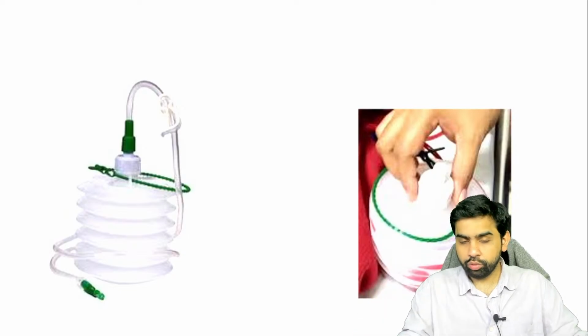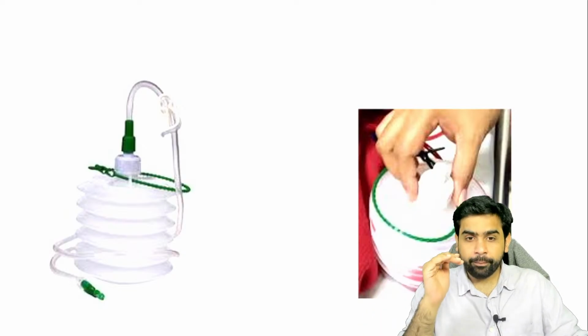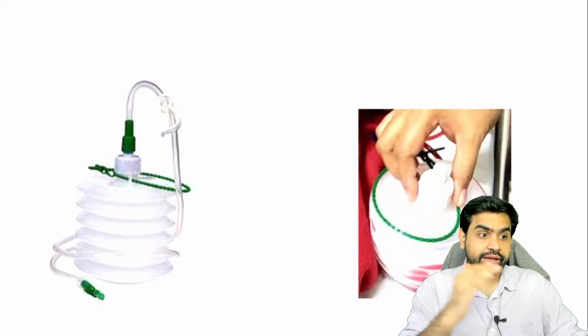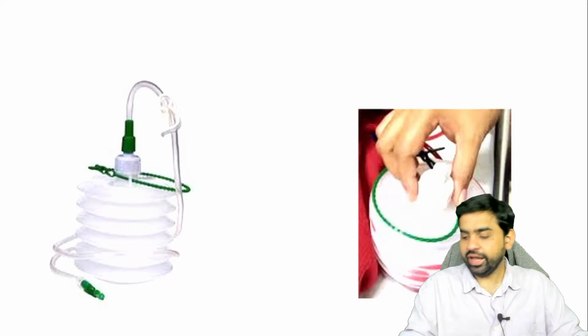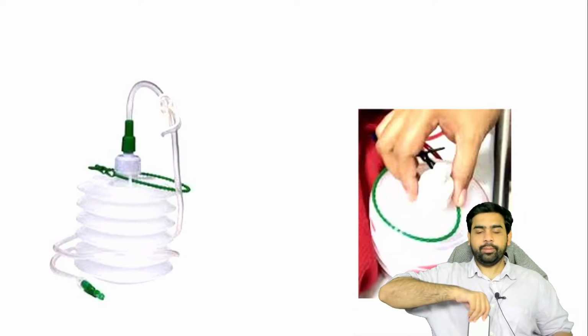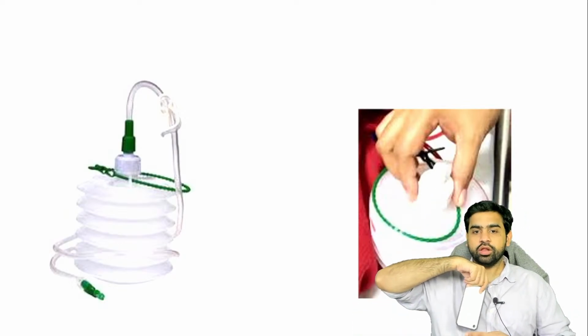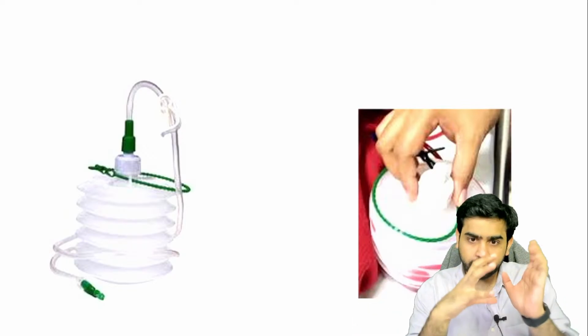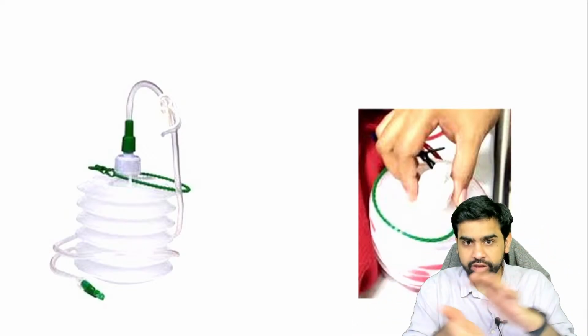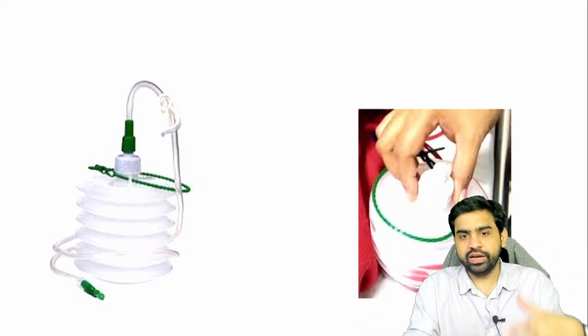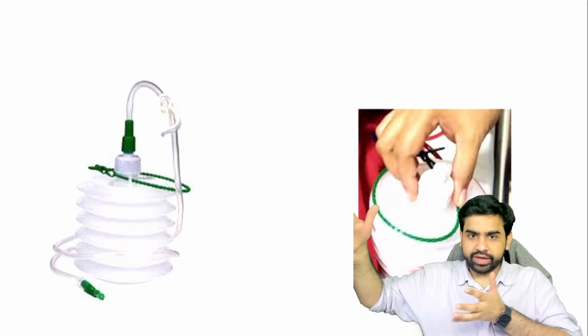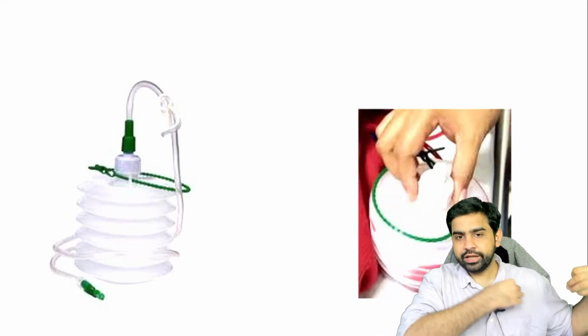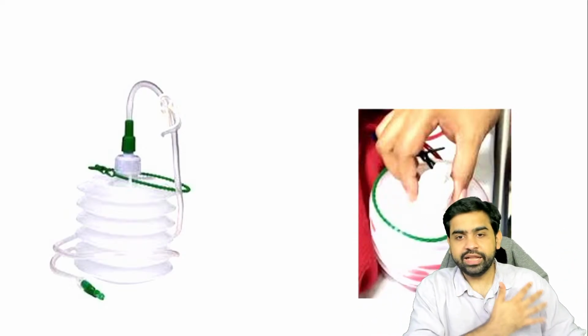What can be used, that's fine, but the more preferred flap is the DIEP, the deep inferior epigastric perforator flap. Now this is again from the transversus rectus abdominis muscle. You can cut the muscle below, take a part of that particular muscle, and take the subcutaneous fat along with it. Then you detach it, bring it, and anastomose it to the vessel over here, and then you do the reconstruction.